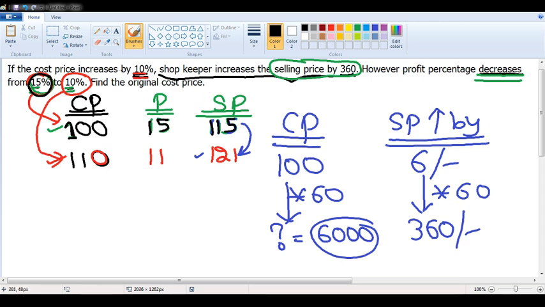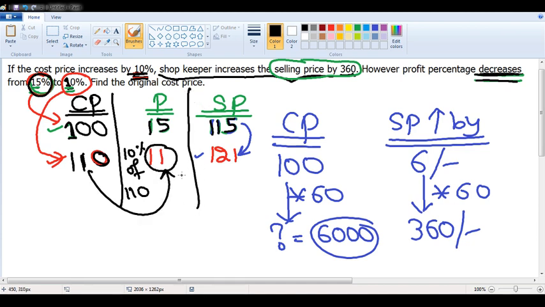Now, the shopkeeper increases the cost price by 10%. 10% of 100 is 110 rupees. Because I am increasing the cost price by 10%, the profit percentage decreases from 15 to 10%. That means I am only having 10% profit. What is 10% of 110? 10% of 110 is 11 rupees. That means 110 plus 11 is 121. Earlier selling price is 115. Now it is 121. The shopkeeper increases the selling price by how many rupees?